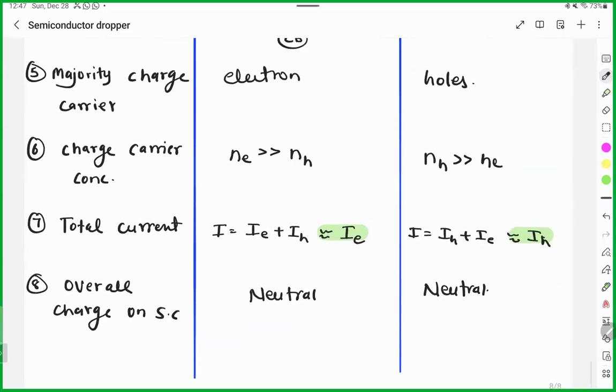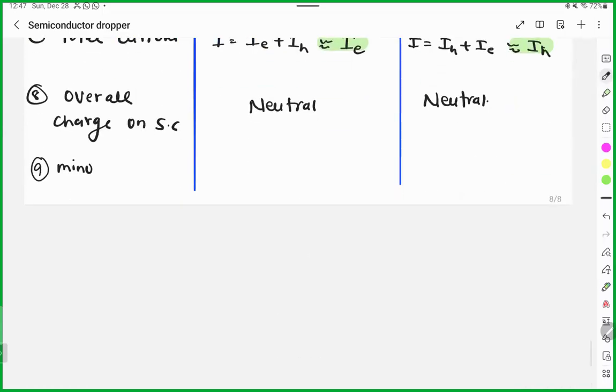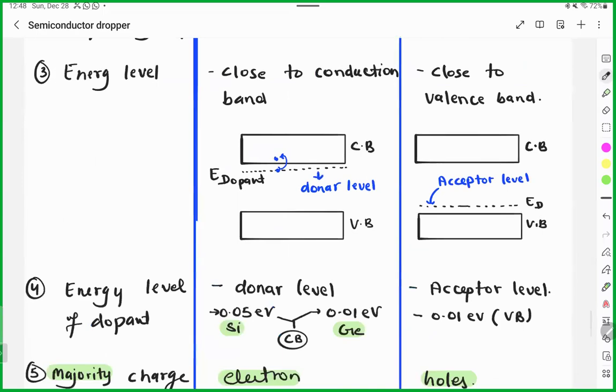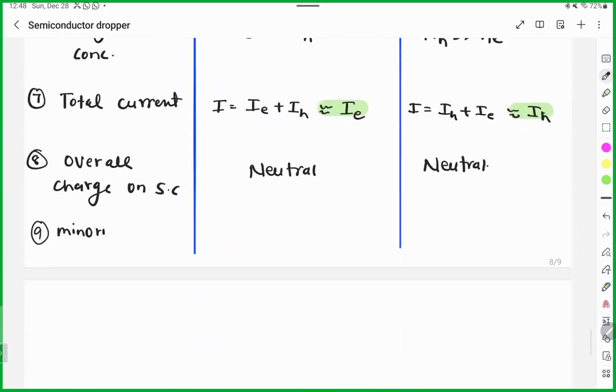And next is minority charge carrier, because we know the majority charge carrier in this case is electron. Here it is holes. What is the minority charge carrier? There will be a small current because of the other part also. If you have majority charge carrier in the case of n-type as electron, then minority will be holes, and here minority will be electron. Understood? Any doubt, guys?